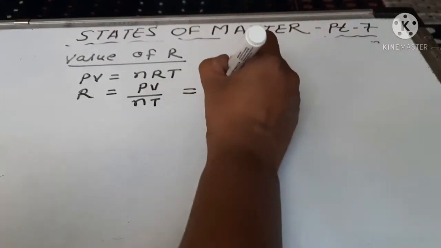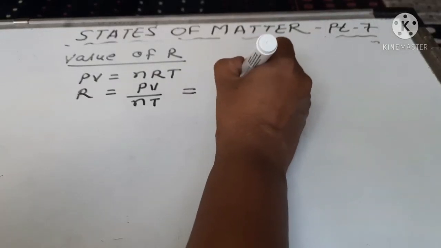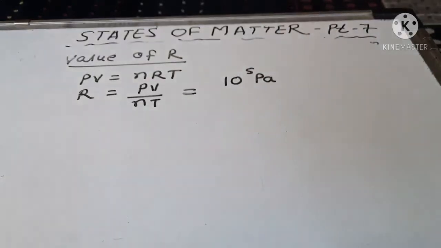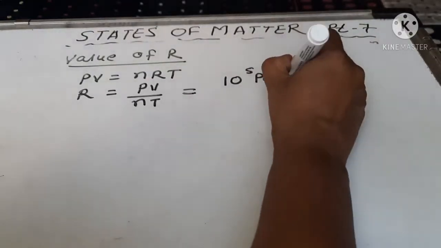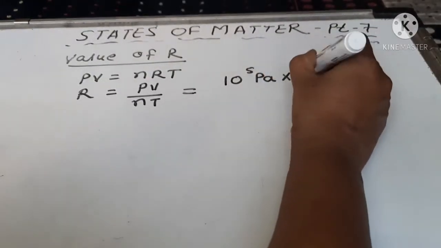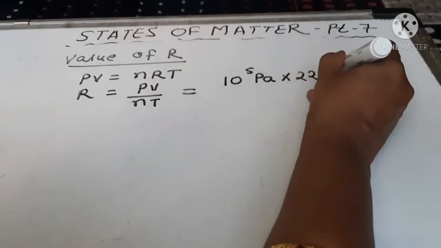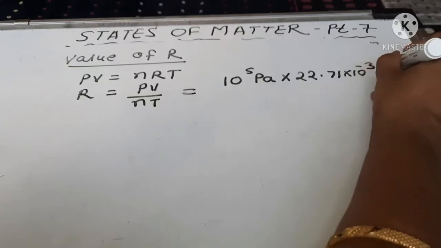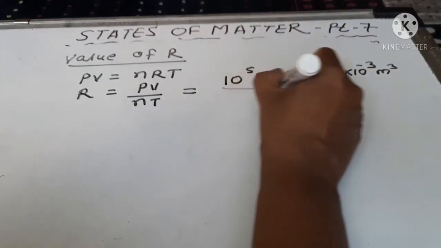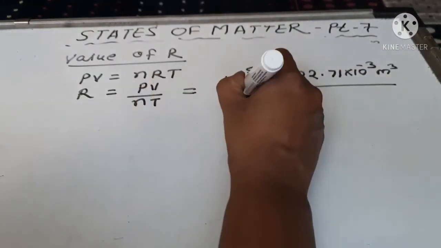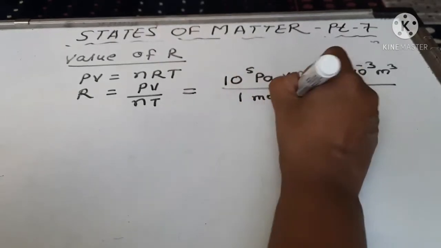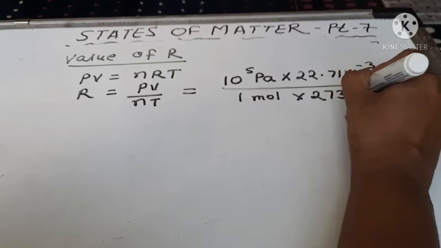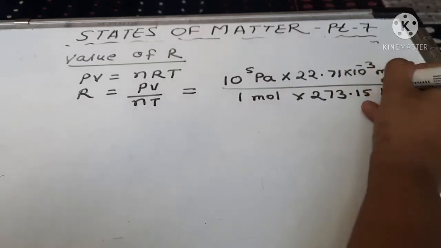Pressure is 10 raised to 5 Pascal, the Pascal being the unit of pressure, into volume 22.71 into 10 raised to minus 3 meter cube, upon n, which is 1 mole, into absolute temperature 273.15 Kelvin.